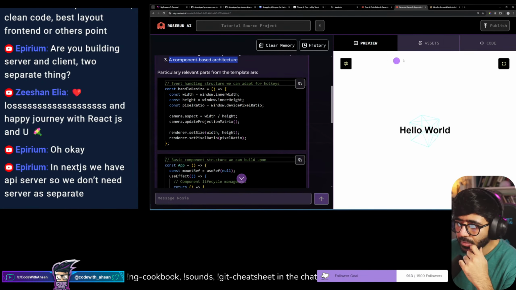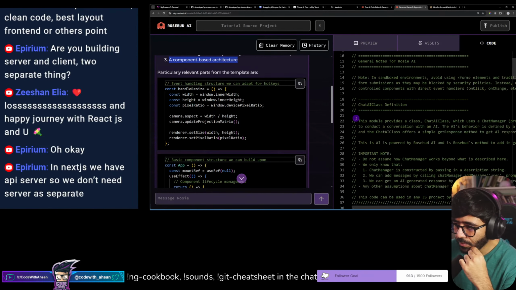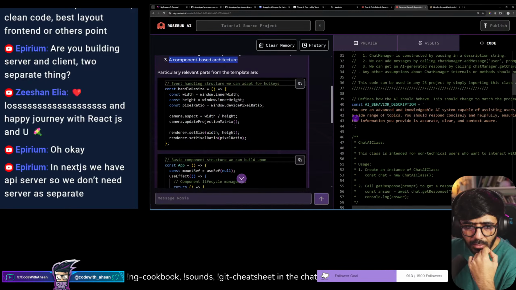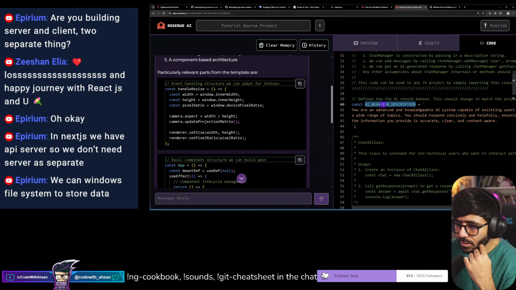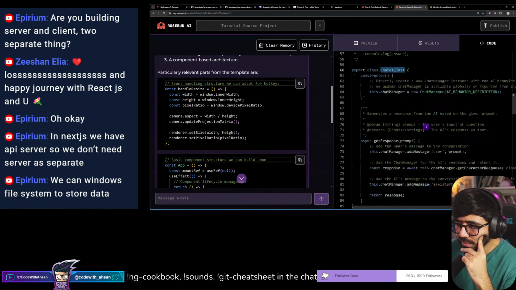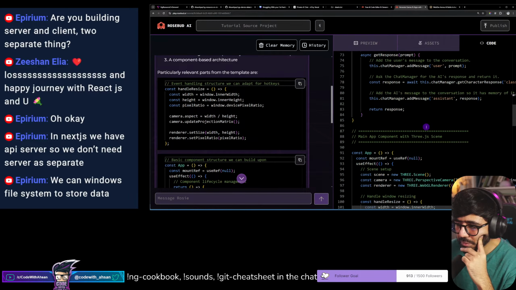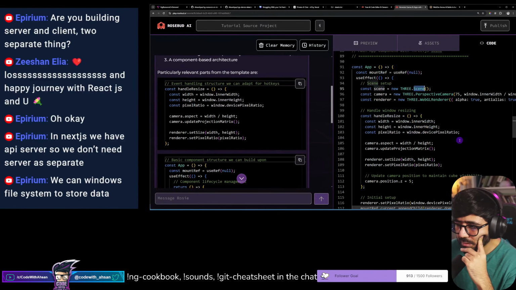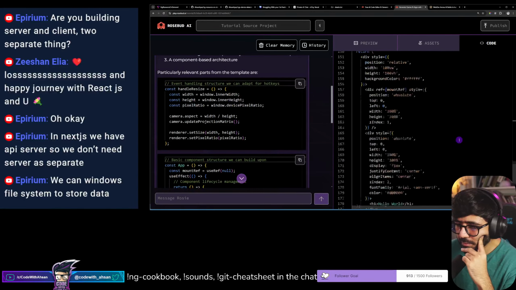Okay. So if I look at the code, I want to look at the code. So this is the AI behavior description, your advanced knowledgeable AI system. What? Chat AI class, get response, chat message, assistant, scene, perspective camera.